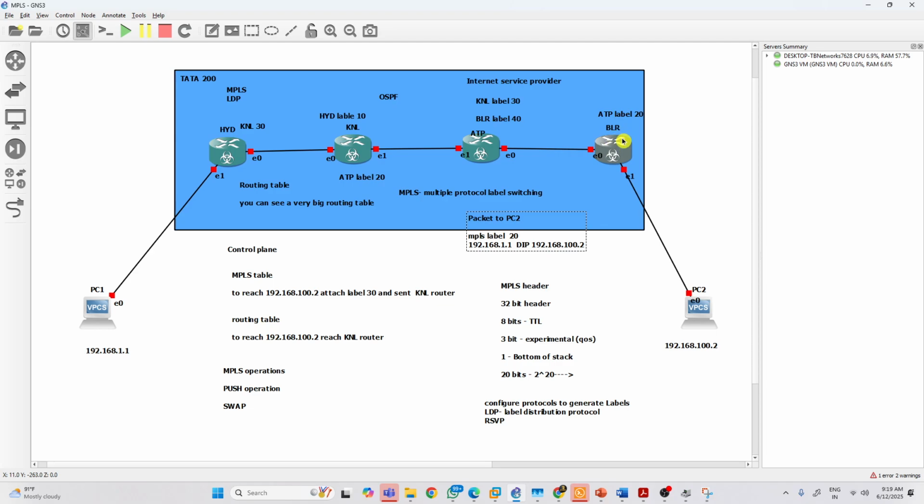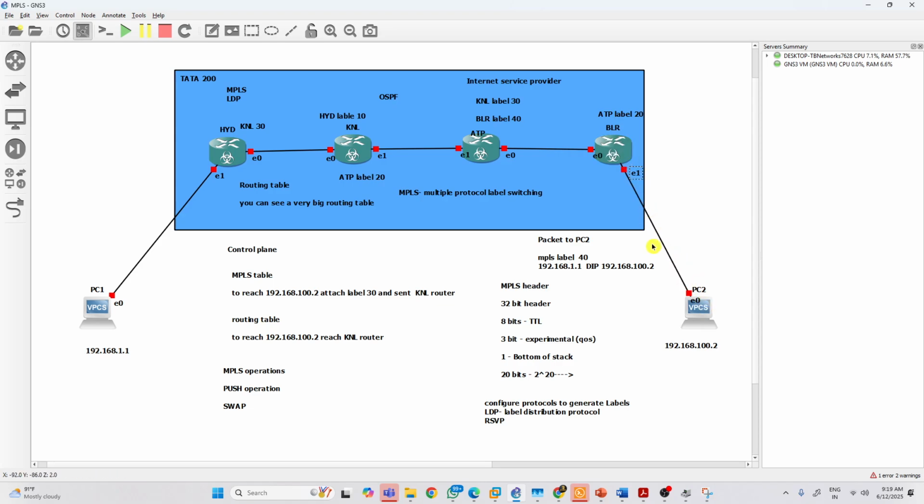So to reach the Bangalore router, what is the label I need to attach? The Bangalore label is 30. So here also, a swap operation will happen again. I'm just telling general MPLS stuff, not L3 VPN or other stuff. Now after this, it will go to the Bangalore router. Now the Bangalore router receives this label. So now to reach 100.2, I need to exit through the E1 interface.